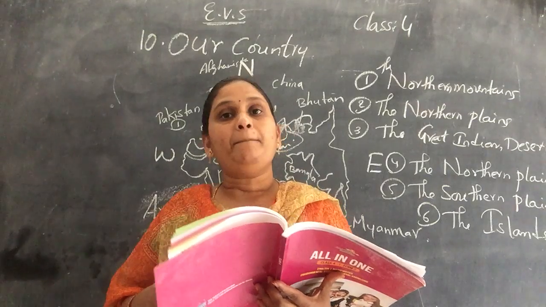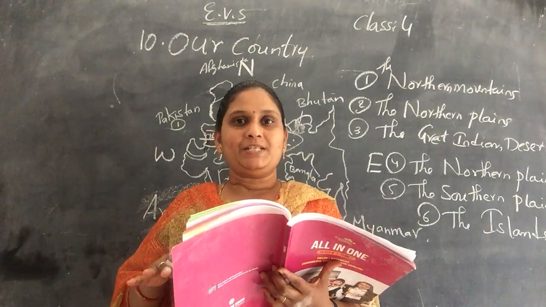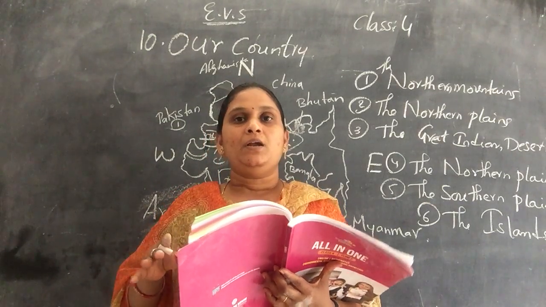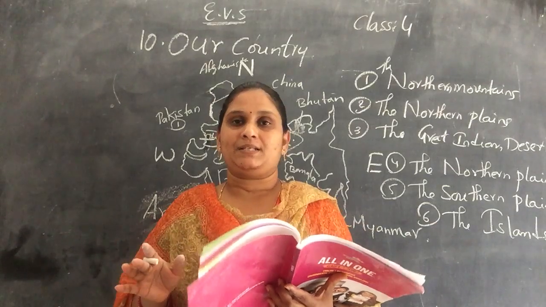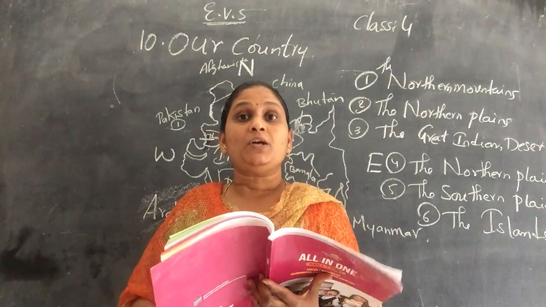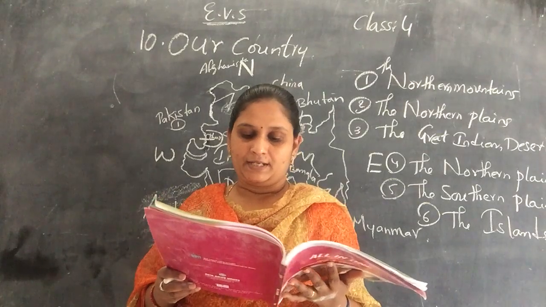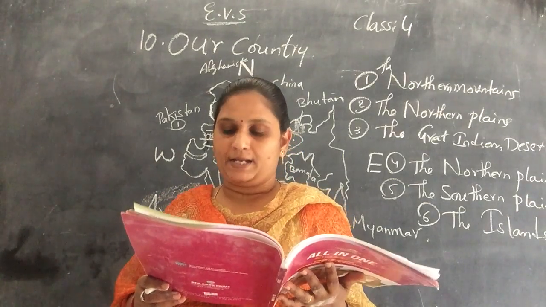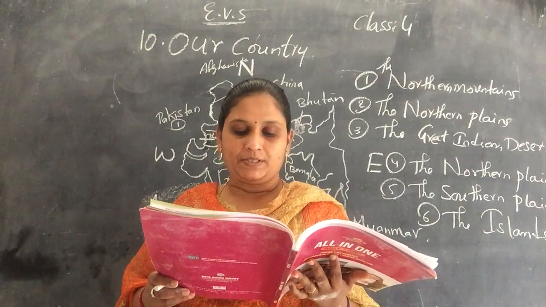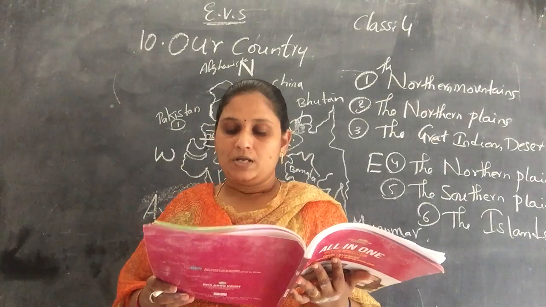Now coming to the plateau region, where there will be so many minerals and so many rocks. A plateau is a large raised area of flat land. It is called the tableland, and the plateau region extends from the northern plains down to Kanyakumari.